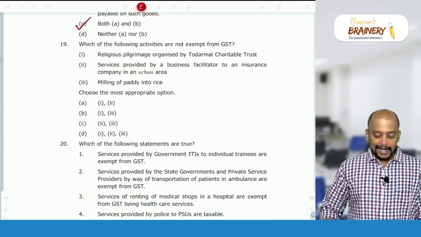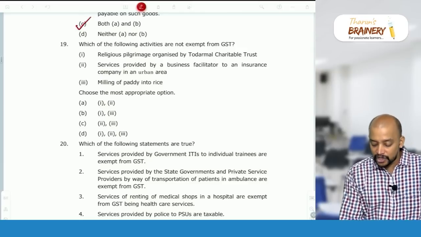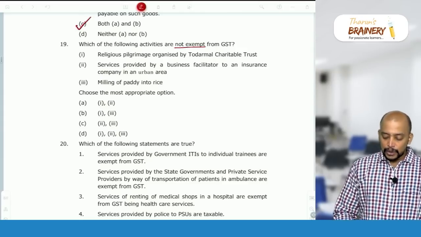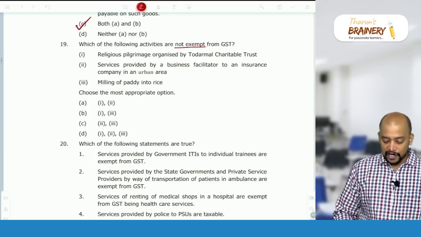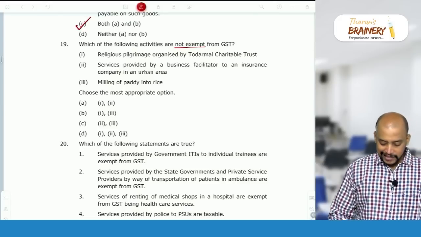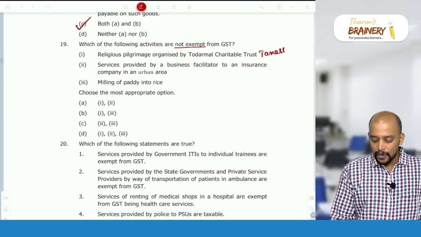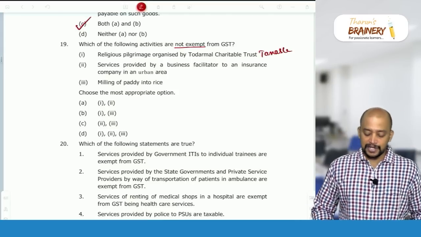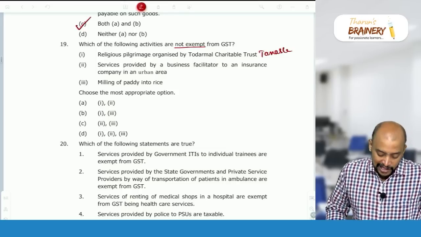with respect to GST dues. Question 19: Which of the following activities are not exempt from GST? Religious pilgrimage organized by Tharun's Charitable Trust. See, a religious pilgrimage organized only by a specified organization will be exempted. Therefore, in this case, this is not exempted, so it will be taxable. Only a religious pilgrimage organized by a specified organization by the government is exempt. Nowhere is it given that Tharun's Charitable Trust is a specified organization.